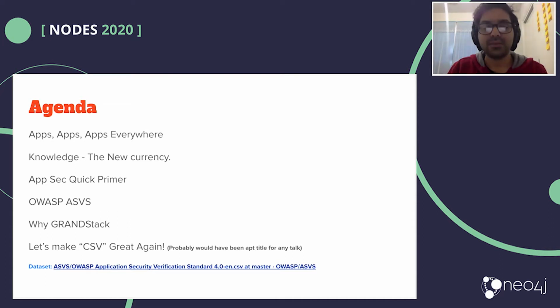Also a brief application security primer, a quick conversation about what application security is in our context, and OWASP ASVS, the Open Web Application Security Verification Standard. It's a really big acronym, but that is our dataset.